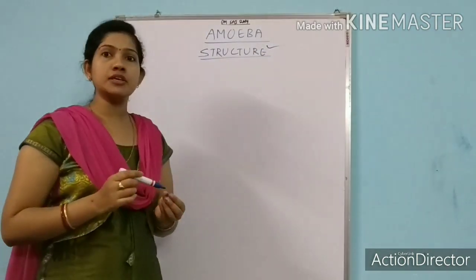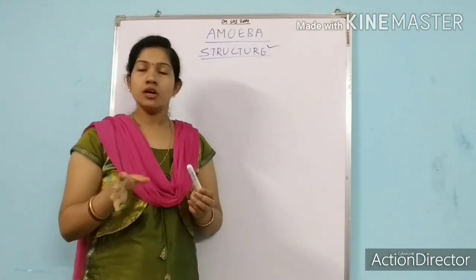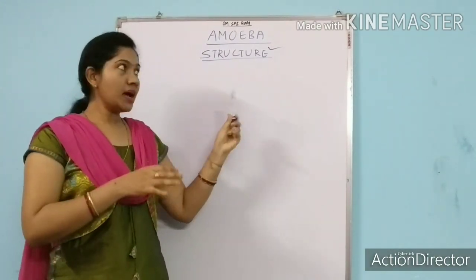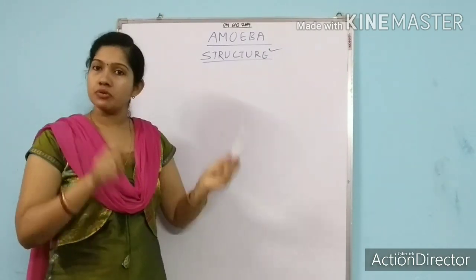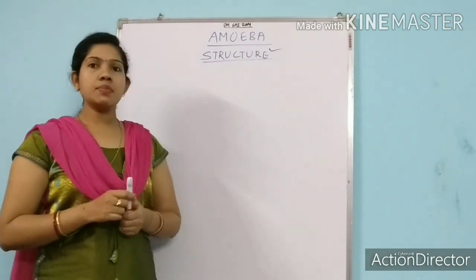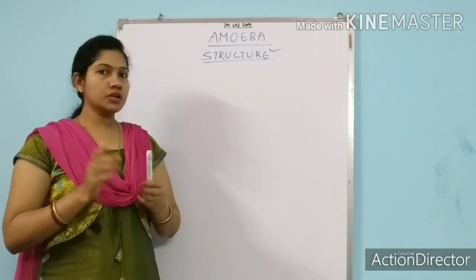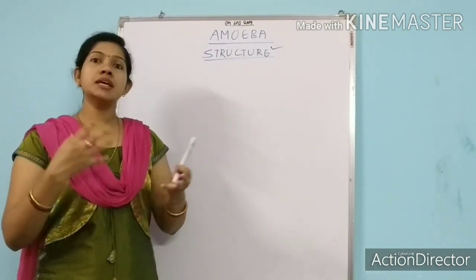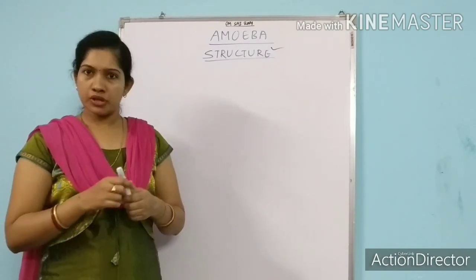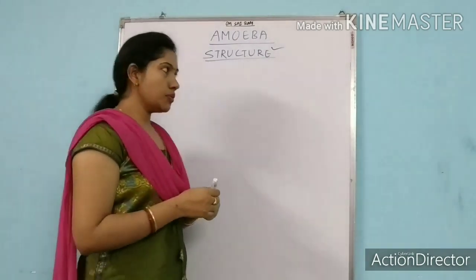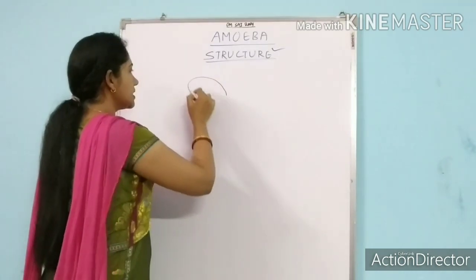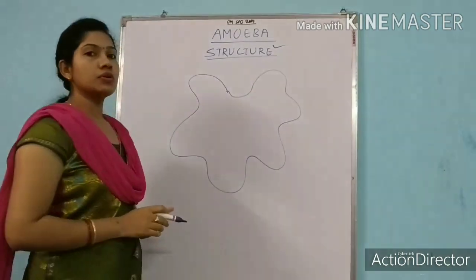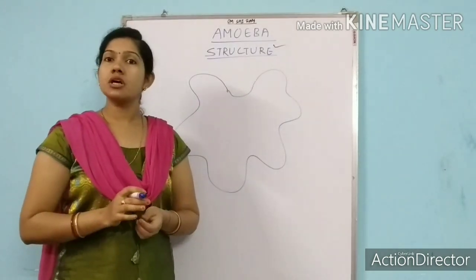The other two, Euglena and Paramecium, are not given, not needed. Here we will read a detailed account of only amoeba, and amoeba is a protist. If we go through the structure of amoeba, then generally amoeba is irregular in shape. If you talk about the shape of amoeba, how does it generally look? It is irregular in shape. It does not have a particular shape.